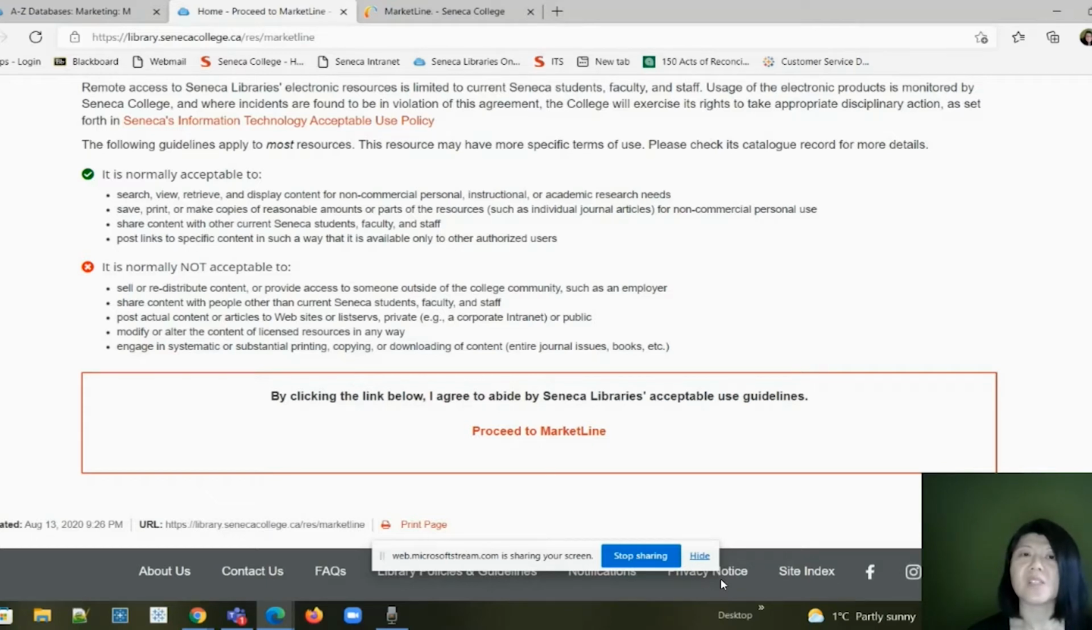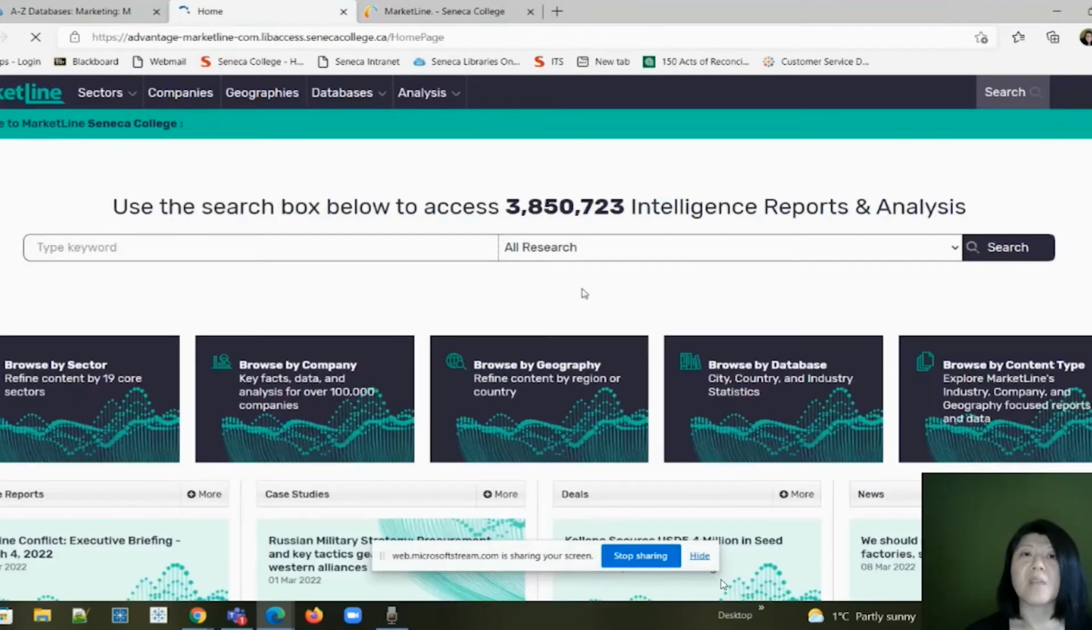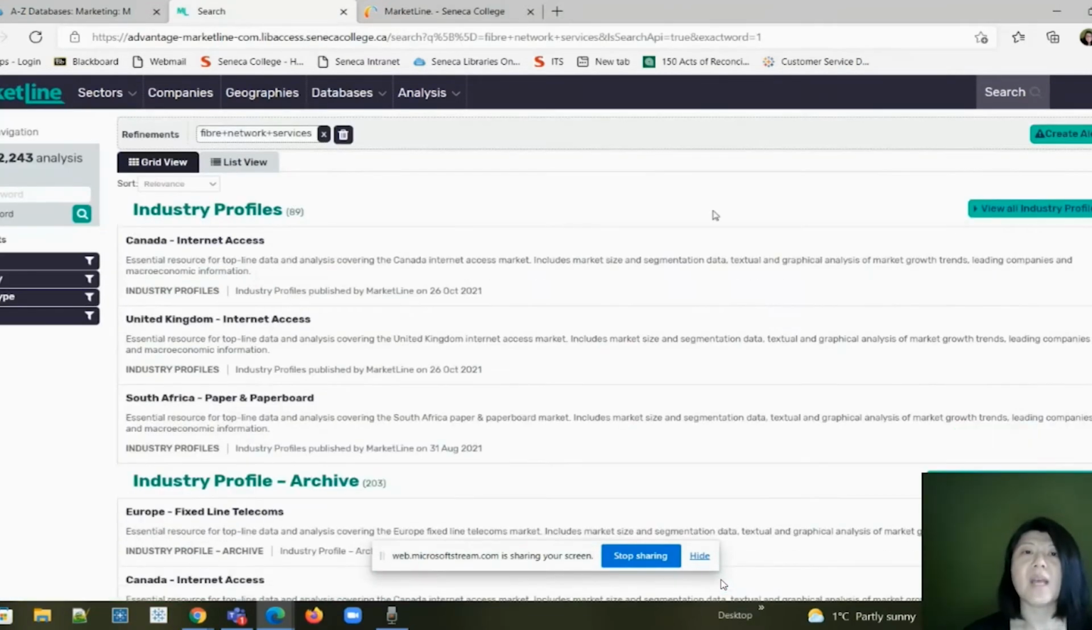Okay, like in MarketLine, a lot of databases come with their own searches. These can be very useful because they're optimized for certain types of content. A multi-resource search like a library search cannot be that specialized. So let's try and put in fiber network service and see what we get.